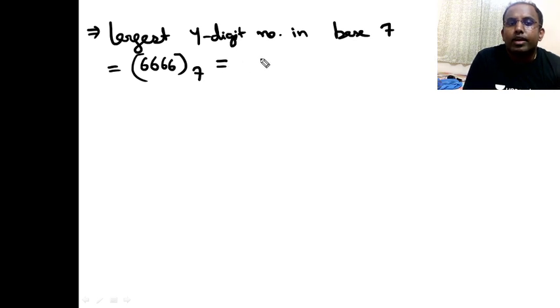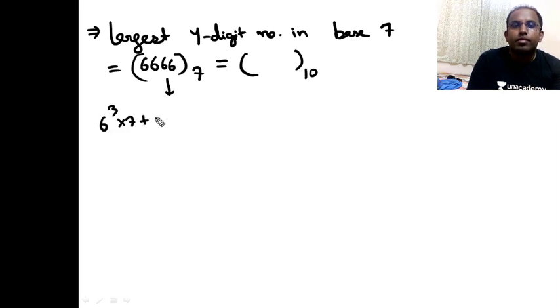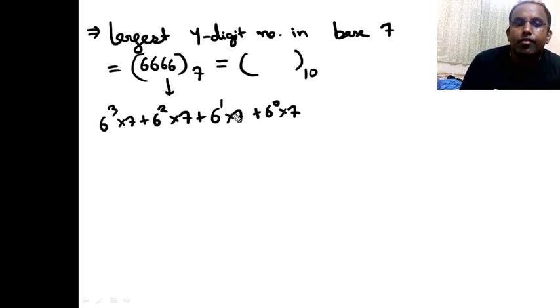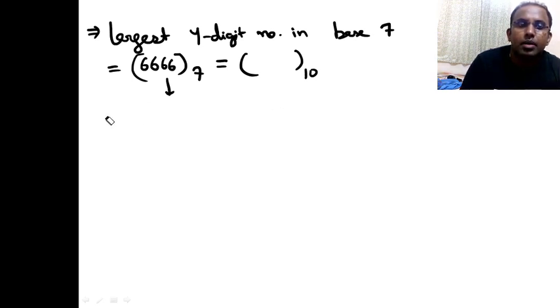So what if I convert it to base 10? We can obviously convert it. That becomes 6 cube into 7 plus 6 square into 7 plus 6 1 into 7 plus 6 0 into 7. So if I solve it, 6 cube is 216 into 7 is actually 1552 plus 352 plus 42. Oh, I'm sorry, I made a mistake here. That is 7 power, no? I've taken 6 power.